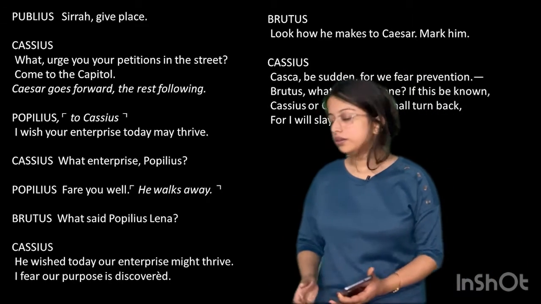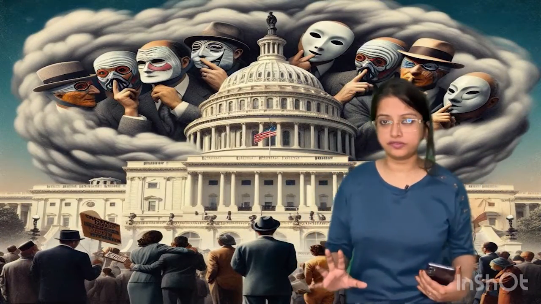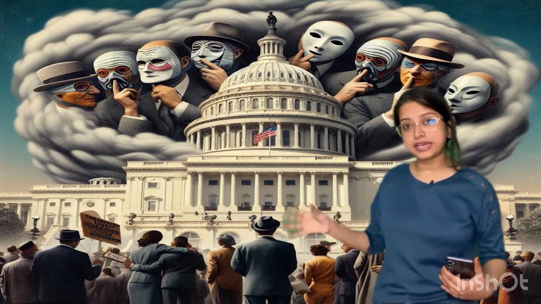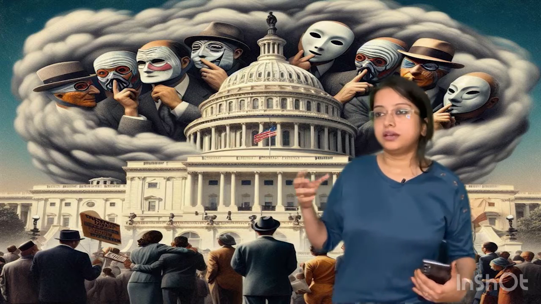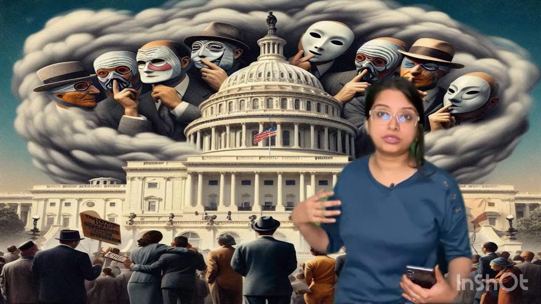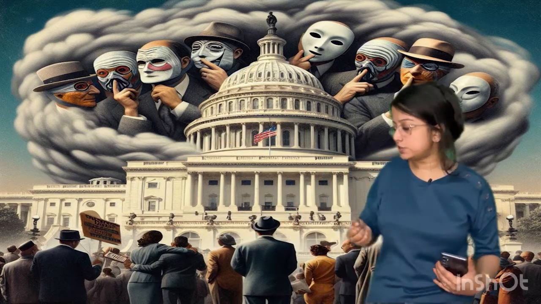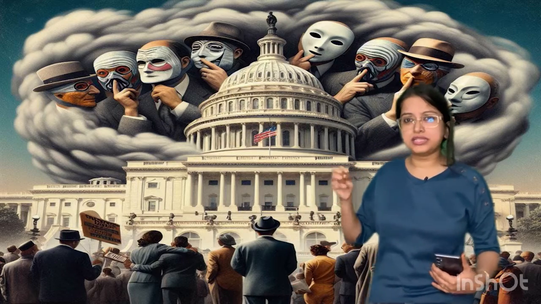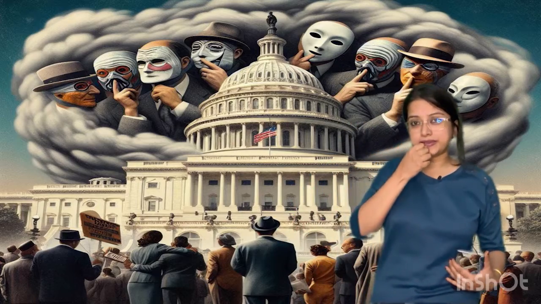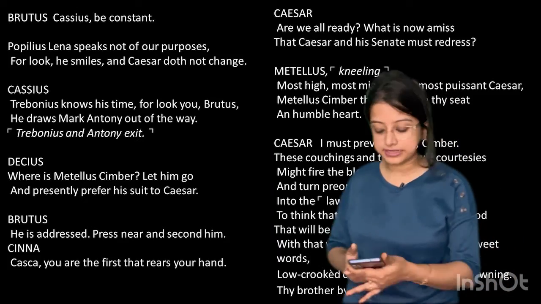So this is your next page. Again, we will move into a bit of a summary, a flashback of whatever has happened till here. We see that they have now entered the Senate house, and inside we can see Populus who is going towards Caesar to say something, but they are afraid that possibly he has come to know about their plan and he is going to reveal it to Caesar. So, all this conspiracy, there is a lot of confusion, a lot of tension, suspicion, a very heated situation over here. Moving on to the next image, we have again our text coming up.